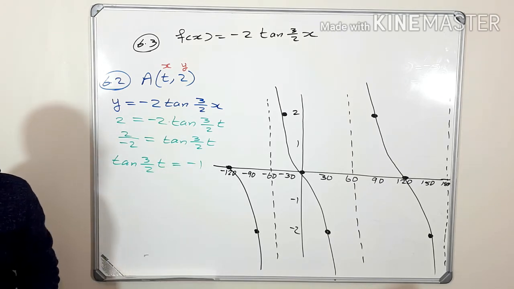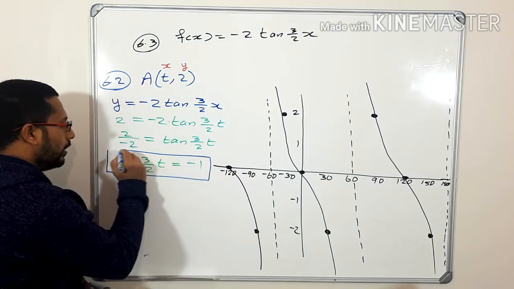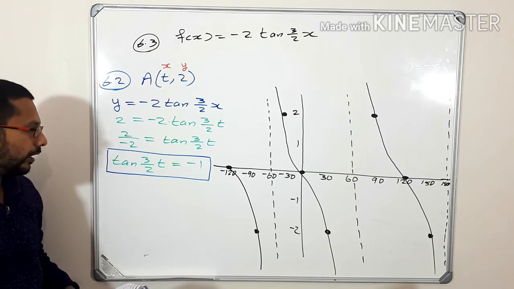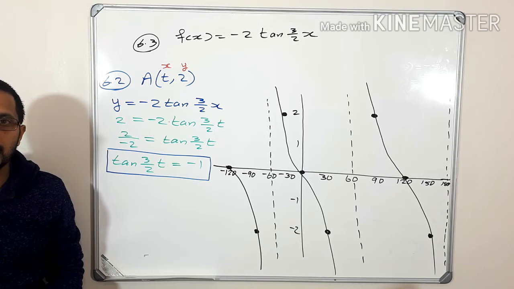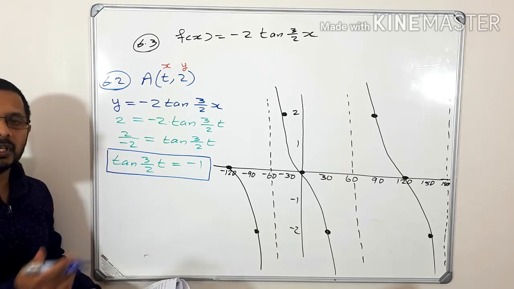Wow, look at that one. Tan 3 over 2t is equal to minus 1. So from here, how can you find the value of t? That is our question. Find the general solution of t, but first we can find the value of t.